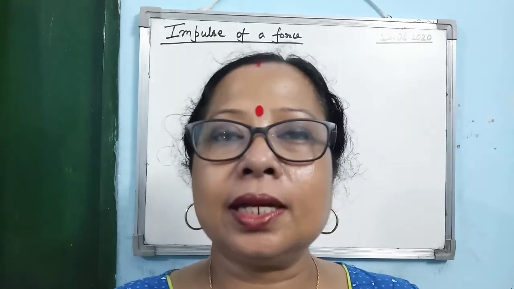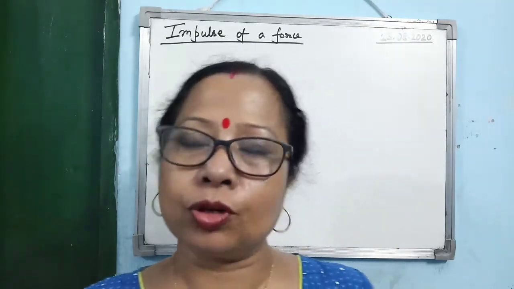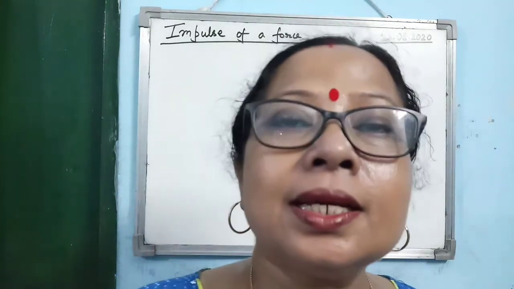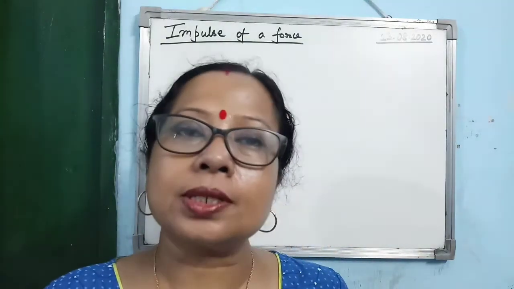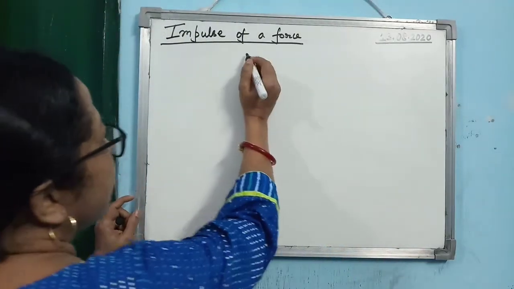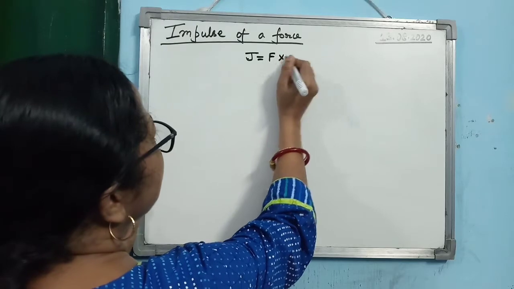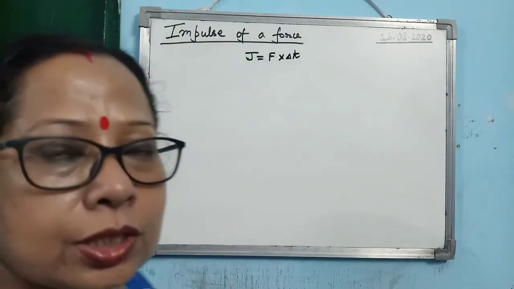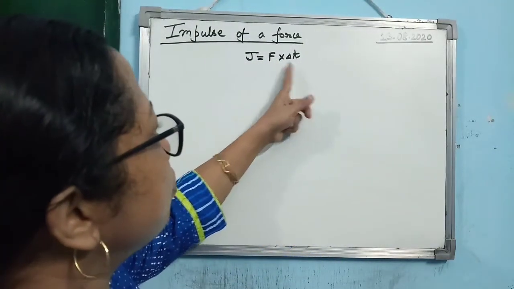So, I am starting the next topic of this chapter, that is impulse of a force. Now, impulse of a force is defined as the product of force and the duration of the force. Means you can write impulse of a force is given by force into the duration of the force. The delta t, duration of the force, generally it is small, so we write it as force into delta t.